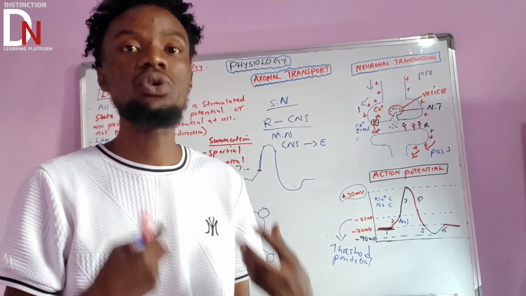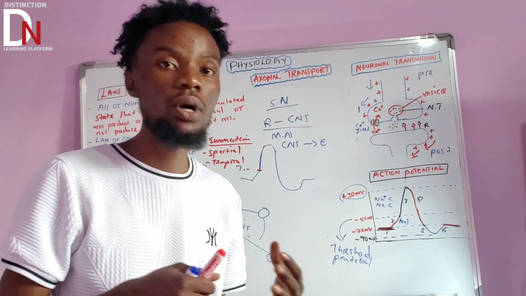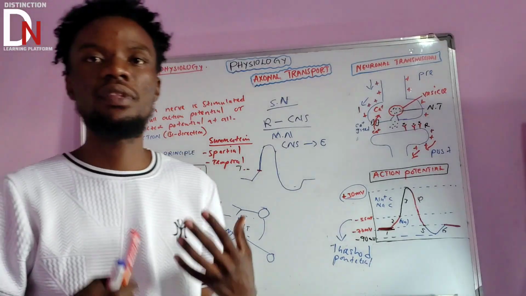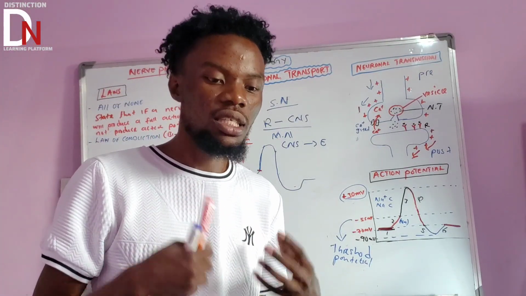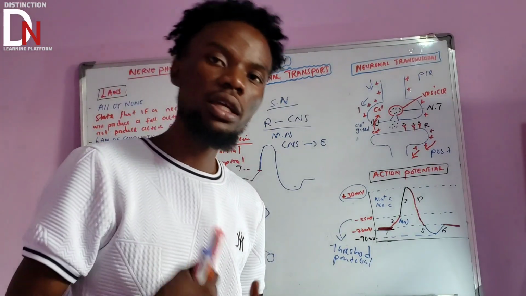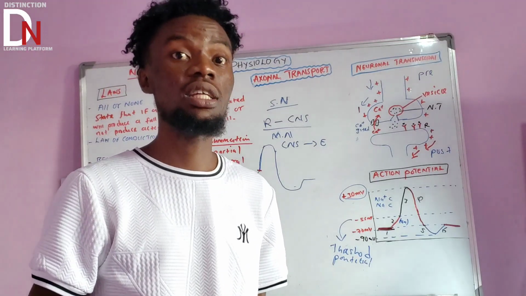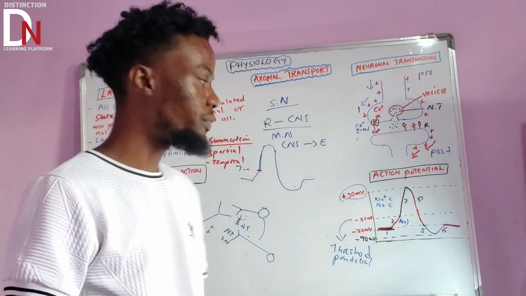Myelinated neurons are a lot of neurons compared to the ones that are not myelinated. But if you remember, what's the function of the myelin sheath? Myelin is important in increasing the velocity of conduction of the electric impulse, or the nerve impulse.